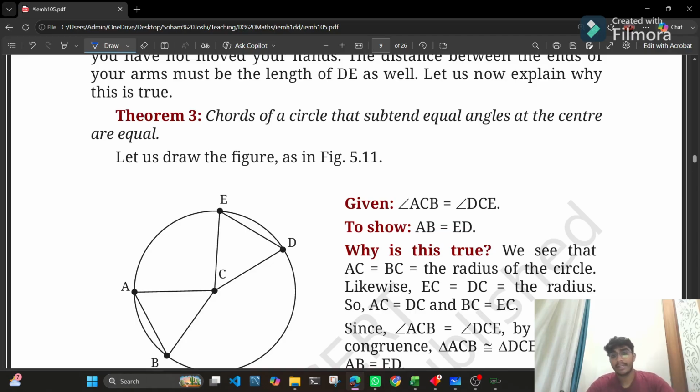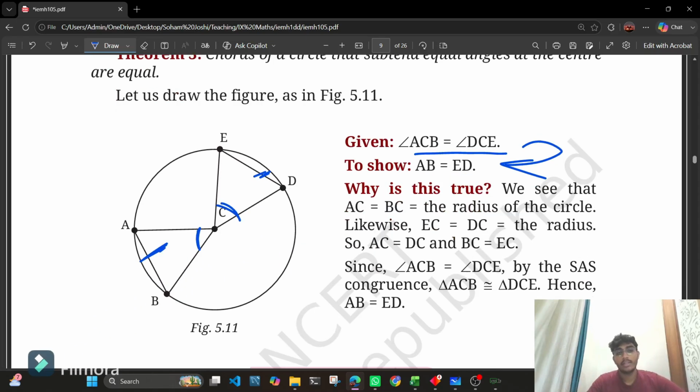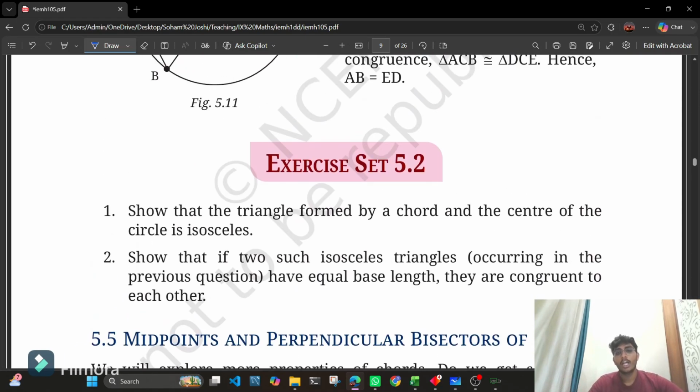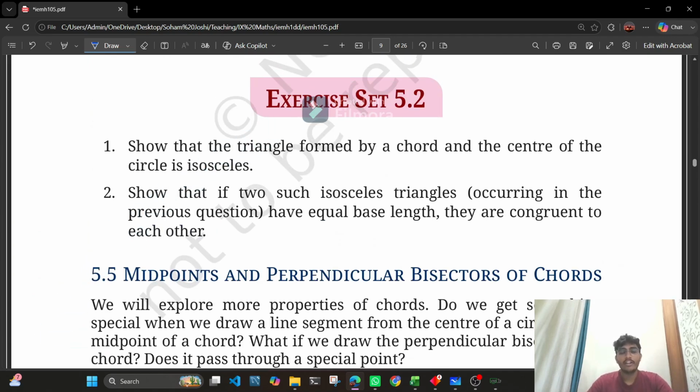So basically, if angle ACB and angle DCE are equal, then the chords AB and ED are equal. If these both angles are equal, then these two chords are equal in nature. I hope this is clear. Cool. So next up we have exercise 5.2 that you can solve on your own.